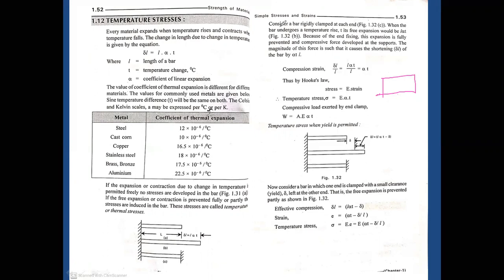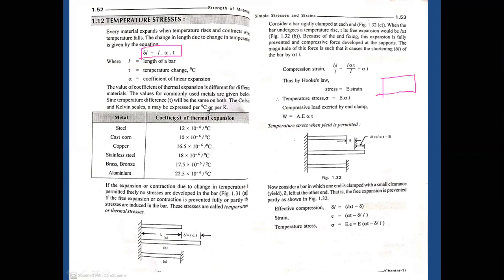In the case of temperature stresses, every material expands when the temperature rises and contracts when the temperature falls. The change in length due to change in temperature is given by the equation delta L equals L alpha T. This is the first equation we have, where L is the length of the bar, T is the temperature change, and alpha is the coefficient of linear expansion.